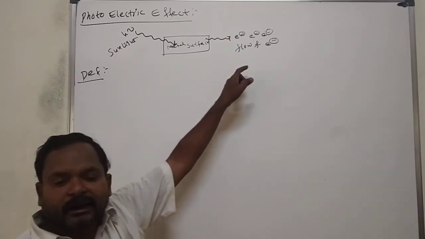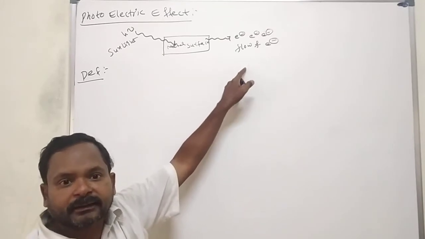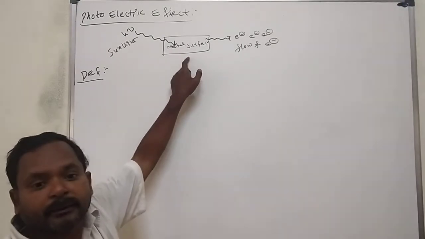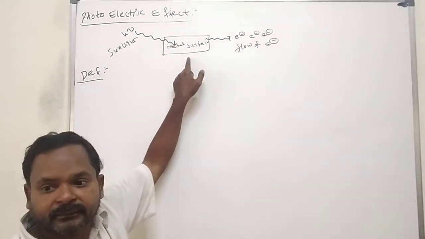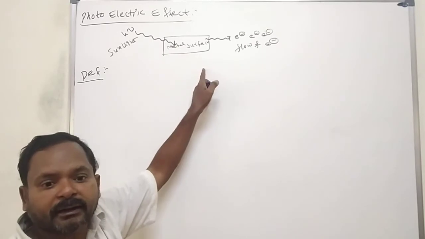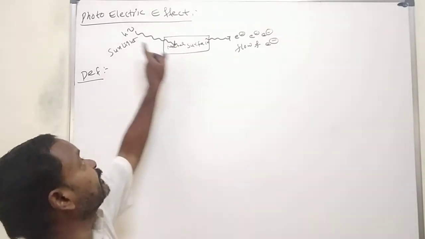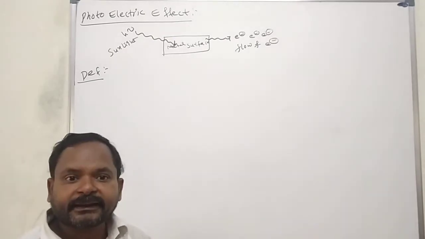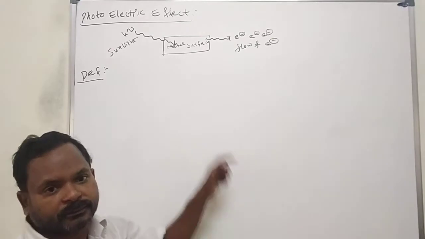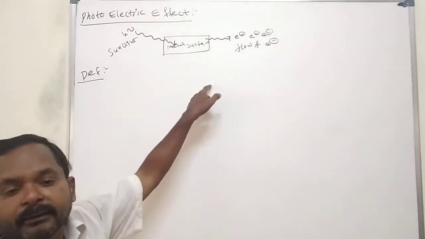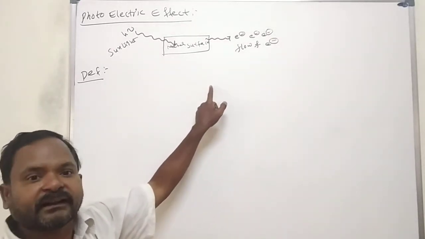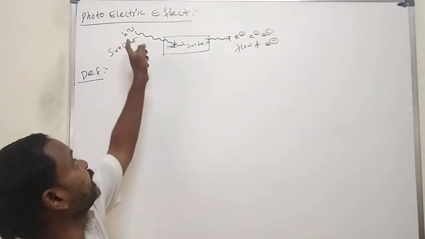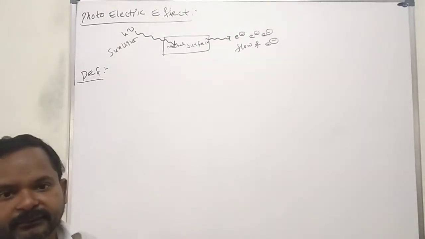The flow of electrons observed when sunlight falls down on a metal surface is called the photoelectric effect. Electrons are ejected by the incidence of sunlight on the metal surface. Only the surface, not moving to the under.